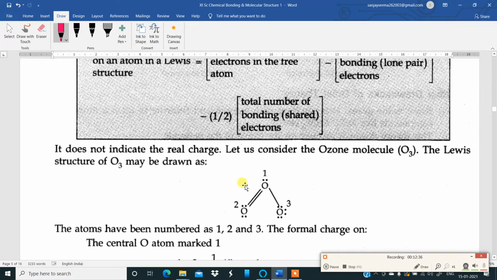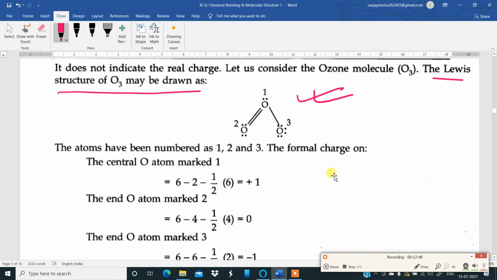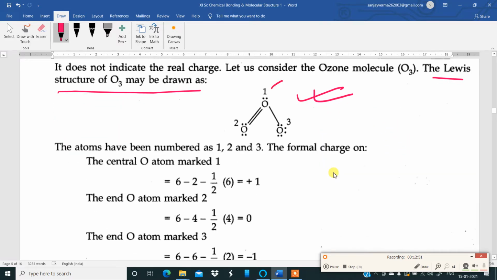Now let us consider the ozone molecule. The Lewis structure of ozone may be shown like this. Here the oxygens are labeled oxygen 1, oxygen 2, oxygen 3. This Lewis structure is done from the previous chart.